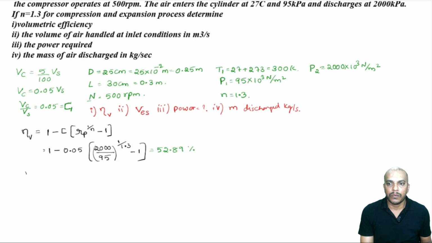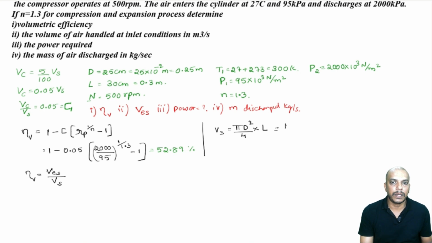Volumetric efficiency is given by effective swept volume divided by swept volume. This equation can be used. Now, if we know two of these, then we can find out the third one. So, swept volume can be determined. I will go for swept volume first now. Swept volume is pi d square by 4 into length. I am not writing in meter cube per second. Whenever it is required, let us write it that way. So, for now, let us calculate Vs in terms of meter cube.